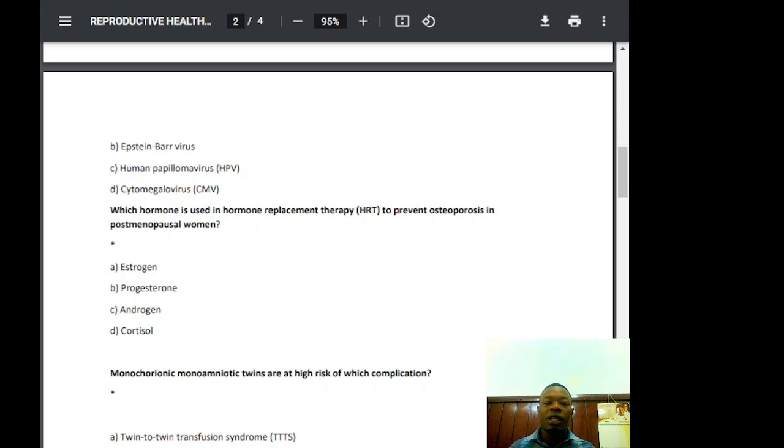Cortisol is very incorrect. Why? The glucocorticoid substance actually causes osteoporosis. Chronic high levels of cortisol, such as in Cushing's syndrome, or long-term corticosteroid use, increase bone resorption and decrease bone formation. Cortisol also reduces calcium absorption and increases urinary calcium excretion, worsening bone loss. So that is that. Second, the fifth question.